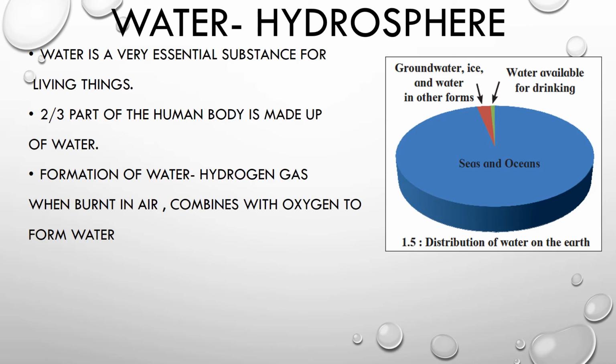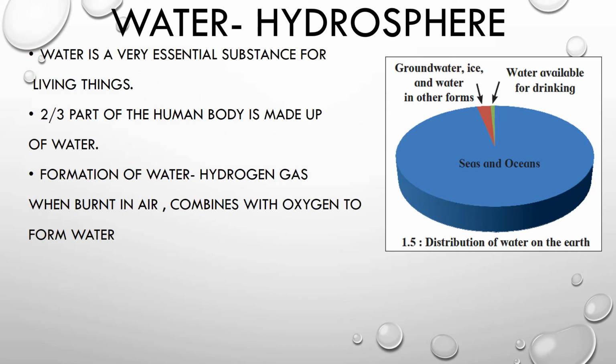So let us see how much water is actually available for us on the earth. We know 71% of the earth is made up of water. Out of that, the majority part is present in the seas and the oceans. The blue part in this chart represents the seas and the oceans. Seas and oceans have saline water, that means they are salty. We cannot use that water for drinking, for washing, for all the domestic purposes.